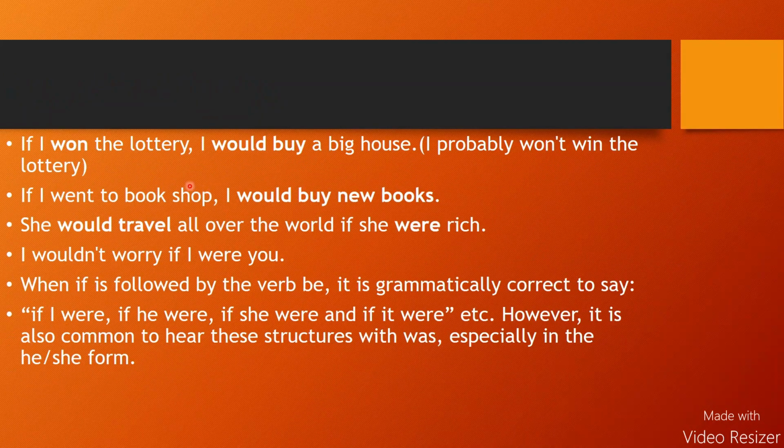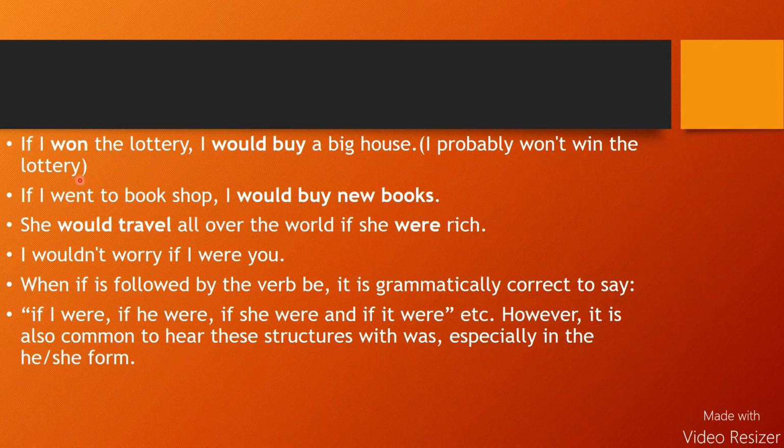Well, dear students, now we discuss some other examples of second conditional sentences. Number 1, if I won the lottery, I would buy a big house. Here, I probably would not win the lottery. This is why it seems an impossible situation. It means if I did not win the lottery, I would be unable to buy a big house.